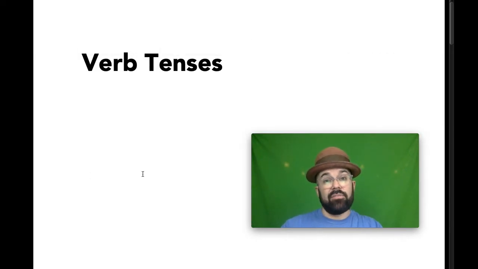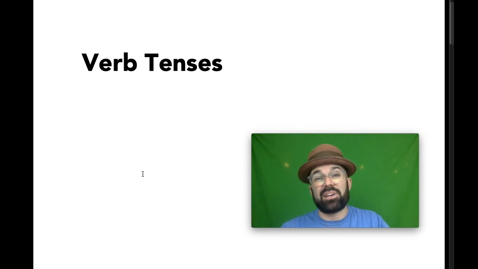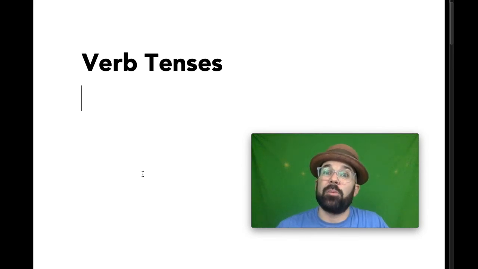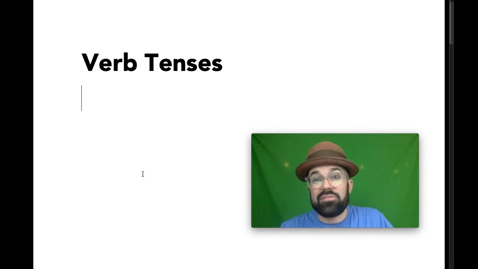And that's the end. A very simple introduction to what tense means in grammar. Verb tenses express different times. It's as simple as that. Past, present, or future. If you've been speaking English for a while, you already use these. You've already learned how to express these different things and when they're necessary. But it's important to recognize the term tense in grammar and to practice using those as often as you can.